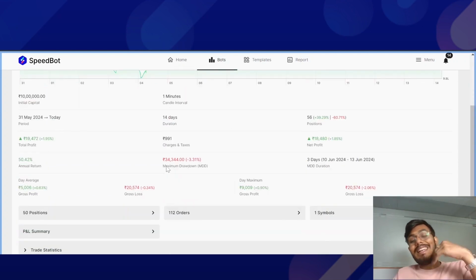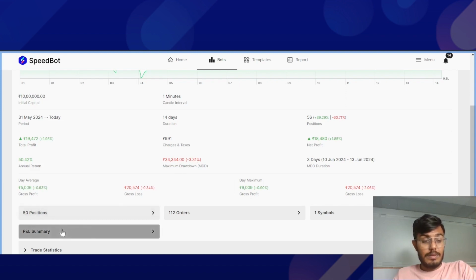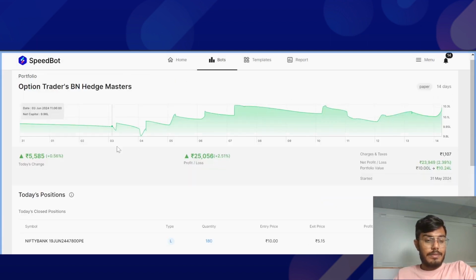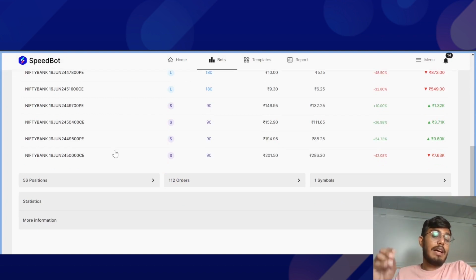You'll be able to see the detailed live reporting of your strategy, of your algo over here: the annual return, the maximum drawdown and other stuff, the P&L summary. I've deployed this bot since the start of this month, and as you can see, these are the number of trades that the bot has taken, and the charges, if I include the charges. So these are the fees. Perfect. So that's how you can have the performance tracked on a real-time basis on SpeedBot.